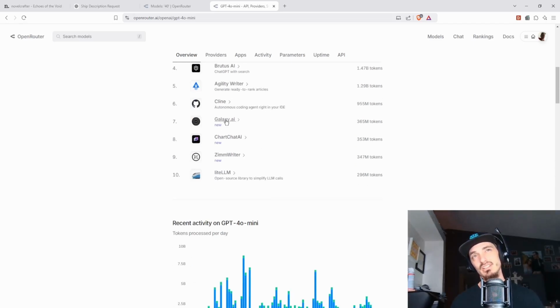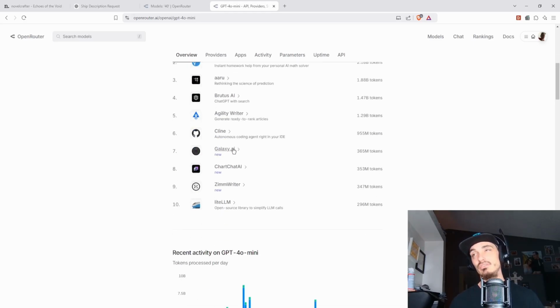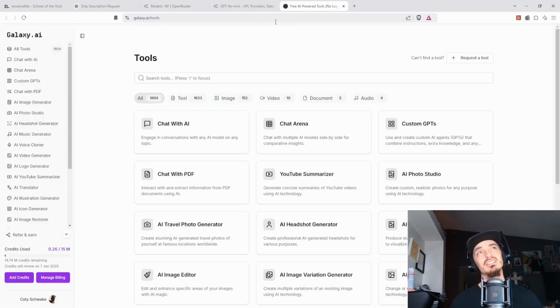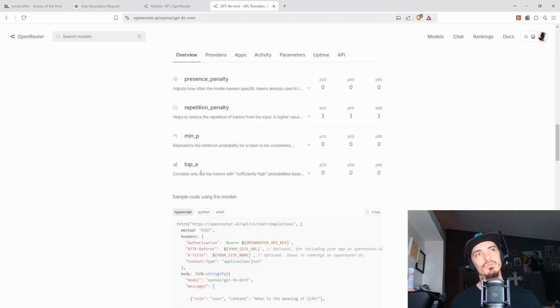This is interesting. I didn't know this. So GPT-4o Mini. So I actually have this service. I'm not recommending it. It's got okay features. It's got a lot of tools within it, so that's kind of the plus. But as far as the quality of the tools, I don't think they're that great. So I'm not recommending it, but I do have it. So, but what I wanted to see was how much usage there is for it, but I guess it's not going to show me that.